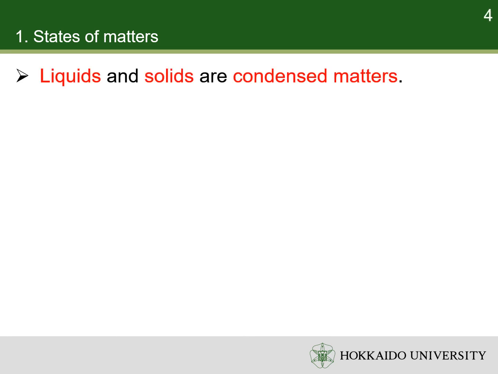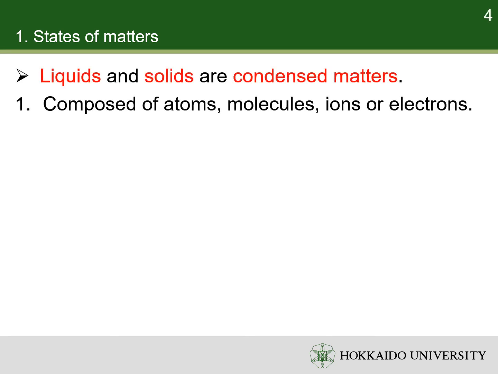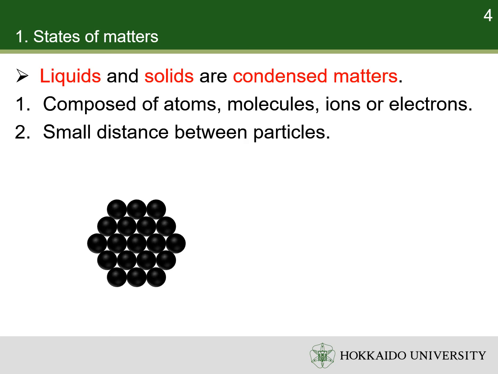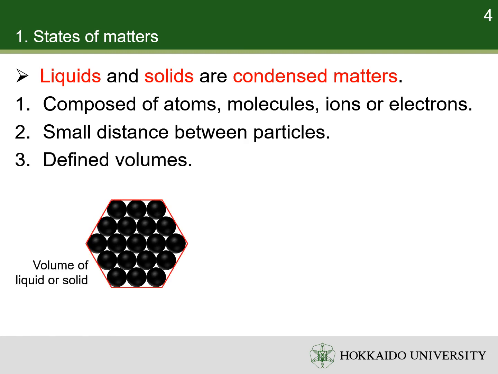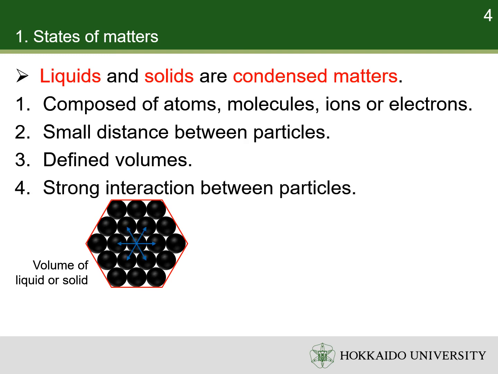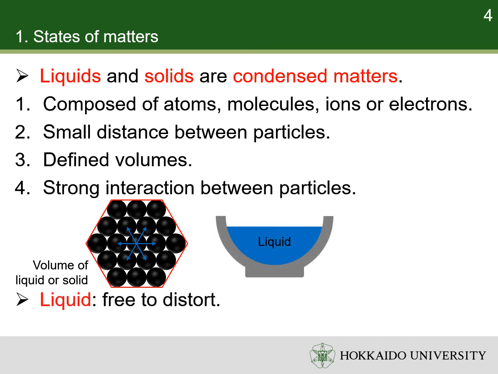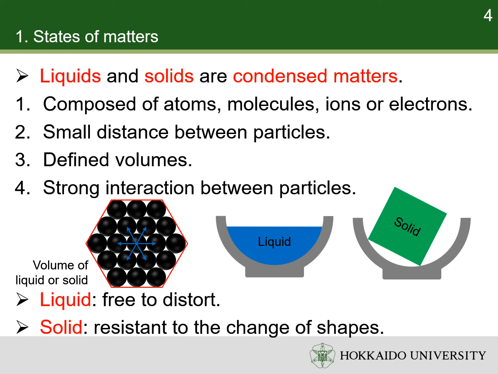Liquids and solids are both condensed matter. The constituent particles in condensed matter can be atoms, molecules, and ions. The distances between the particles in liquids and solids are about the size of the particles themselves, and cannot change significantly. So, condensed matter has relatively defined volumes. Due to the short distance between the particles in condensed matter, their interactions are strong. The main macroscopic difference between liquid and solid is that liquids are free to distort while solids are resistant to the change of shapes.